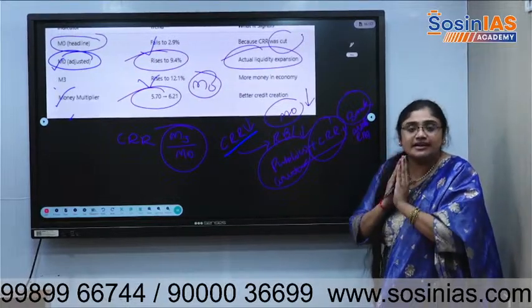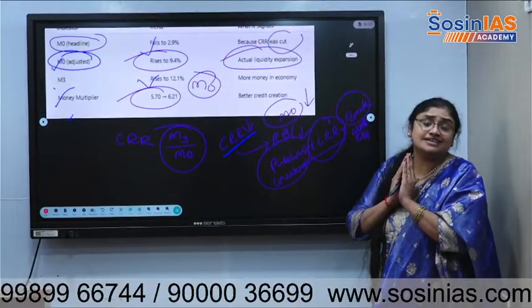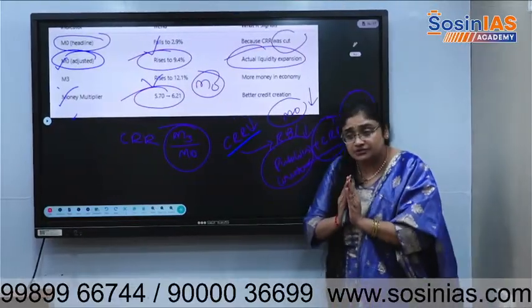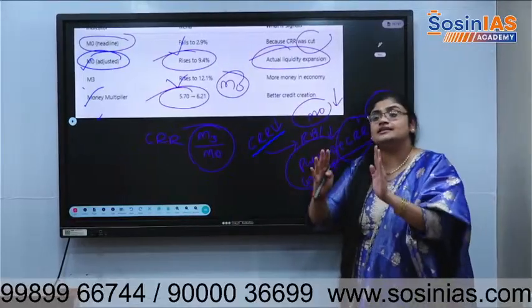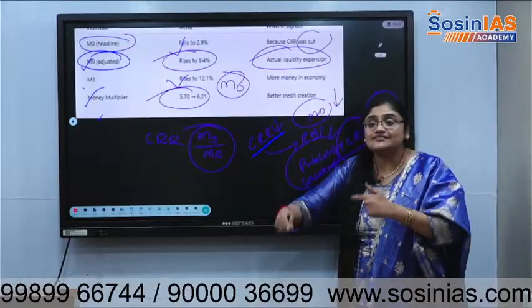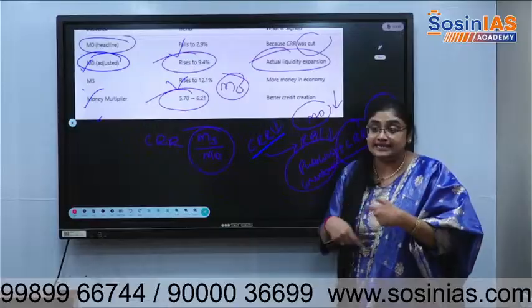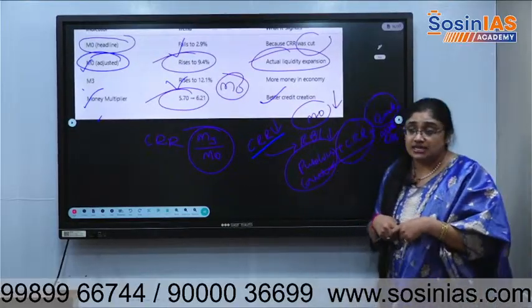So there is better credit creation within the economy. Why is there better credit creation? RBI policy has become neutral, and moreover, RBI has reduced the CRR rate. There is liquidity expansion as it is giving loans. Economic activity is getting generated, growth is getting created, credit creation is happening within the country, right?